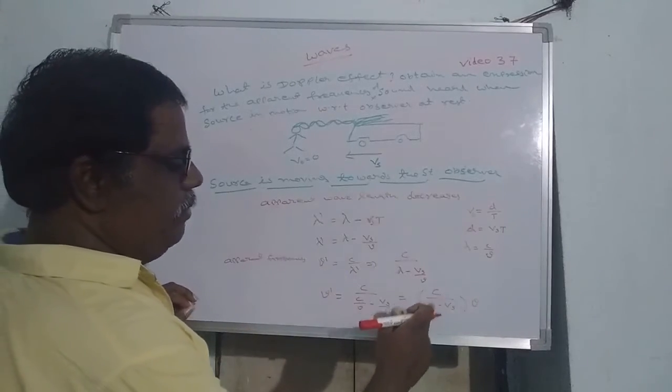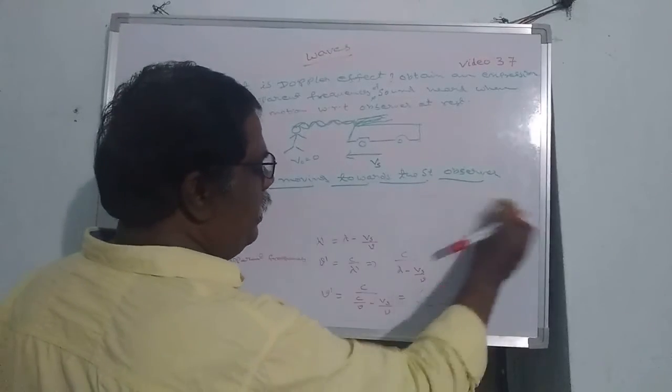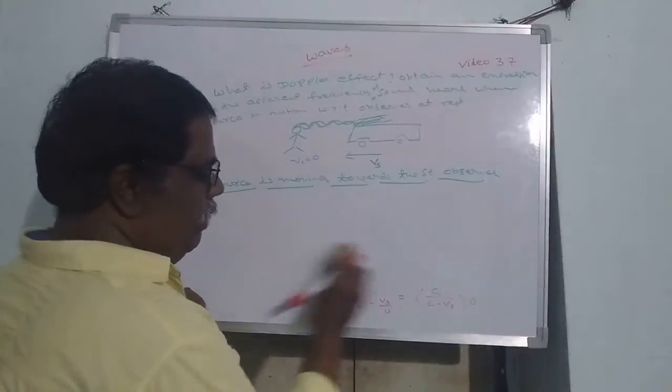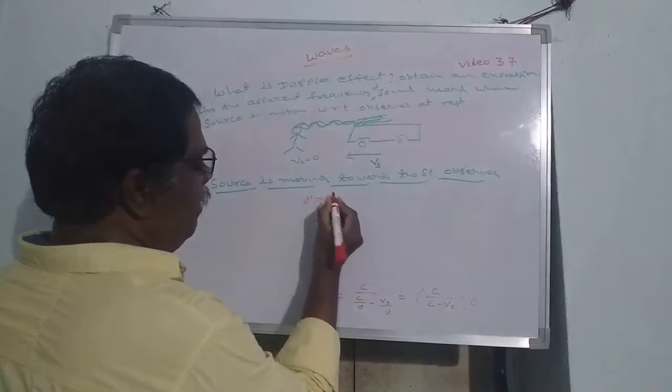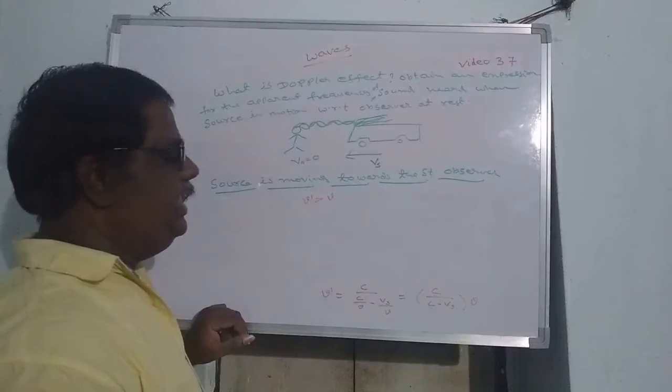So what is the formula? C by C minus Vs into mu. In this situation, the apparent frequency mu dash will be greater than the actual frequency.